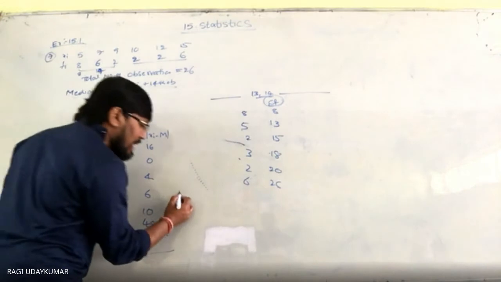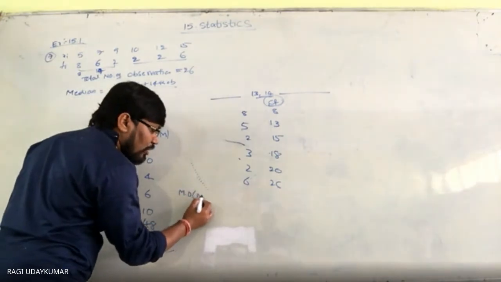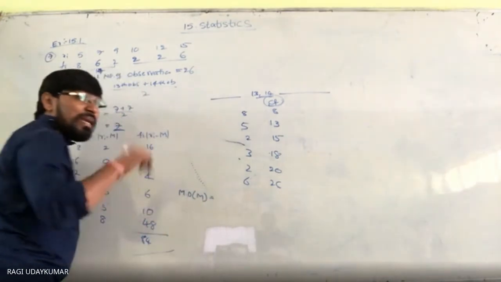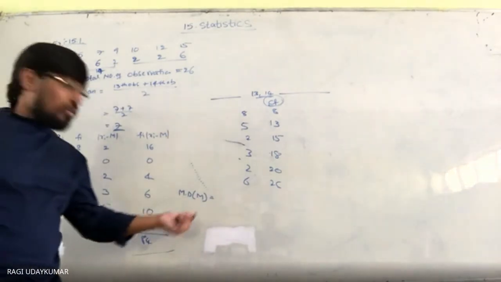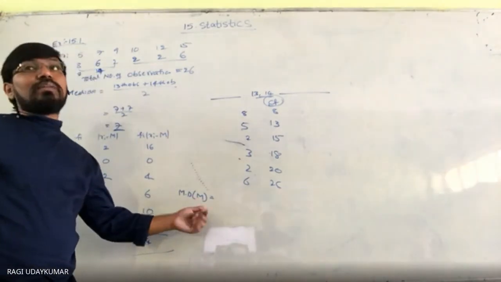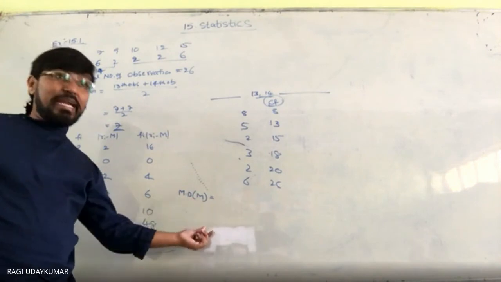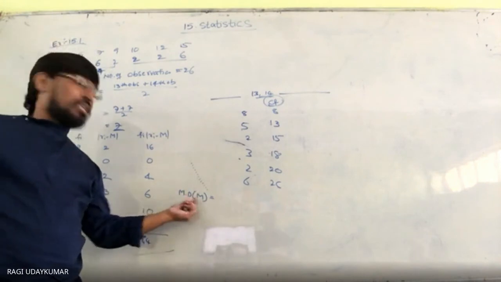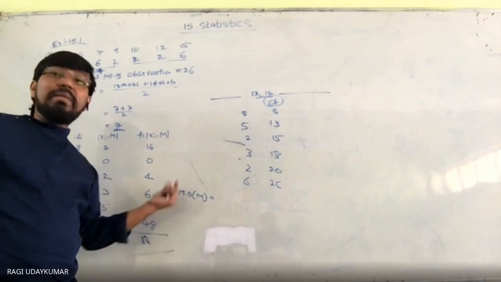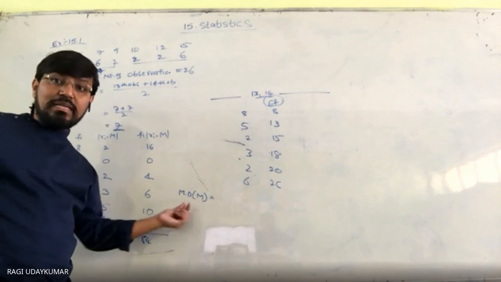And now the mean deviation about the mean, sorry, about the median. About the median को m लिखना है. About the mean means x bar. Differences. Mean deviation about the median is represented as MD in the brackets M. Mean deviation about the mean is MD in the brackets x bar.